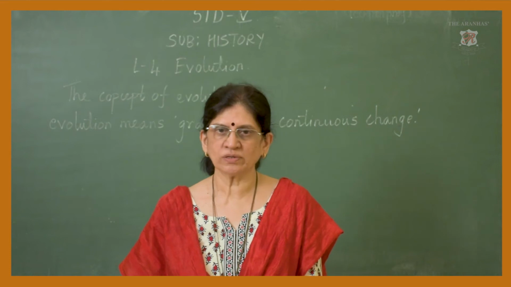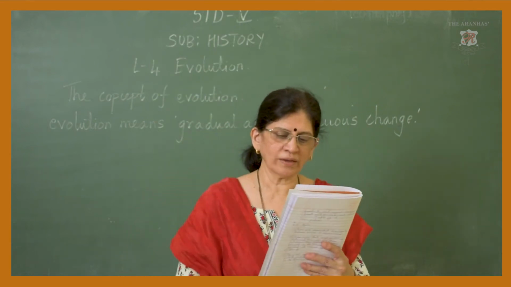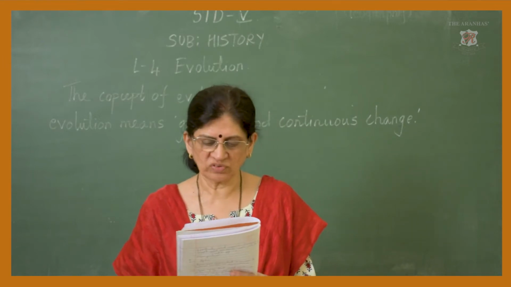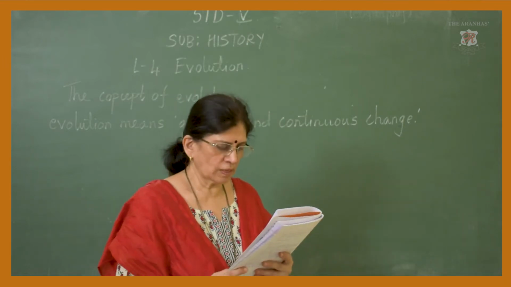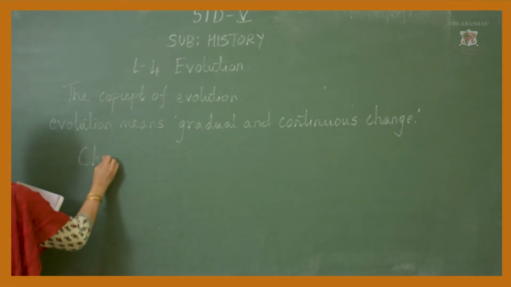Now, there was a naturalist called Charles Darwin. He gave a systematic explanation of the process of evolution.